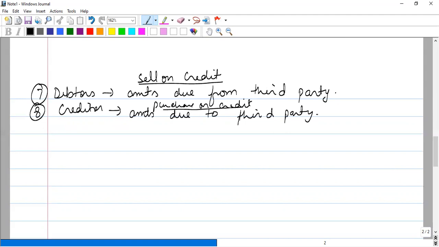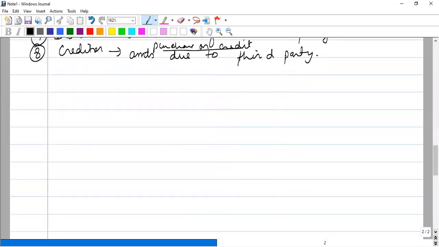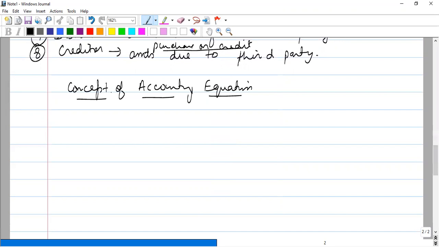Now let us come to the basics of the chapter. The first thing is, what is the concept of accounting equation? First, it is a dual aspect concept. Dual aspect concept means give and take is equal. It is on the basis of give and take.